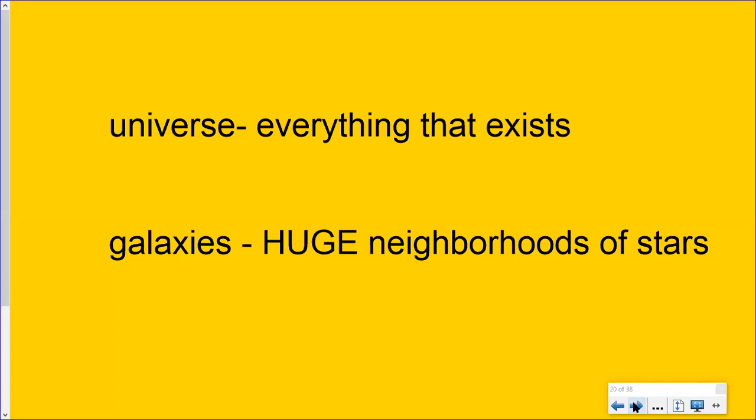Galaxies is your next vocabulary word. A galaxy is a huge, that's a good adjective, a huge neighborhood of stars. And by huge, I mean huge. And we're going to learn how huge in just a minute. So when the Big Bang Theory happened and we saw that it threw out all of that material into the universe, matter began to form big neighborhoods in space, and those created stars, and those were called galaxies. Today we're going to learn a little bit more about them.